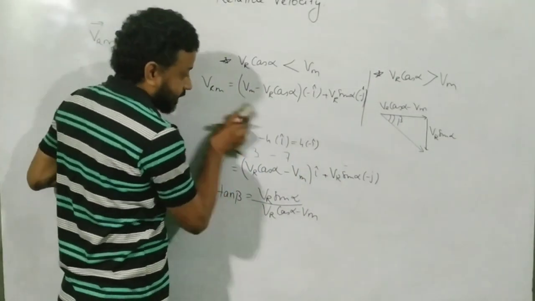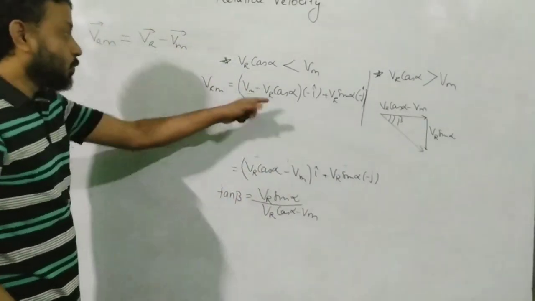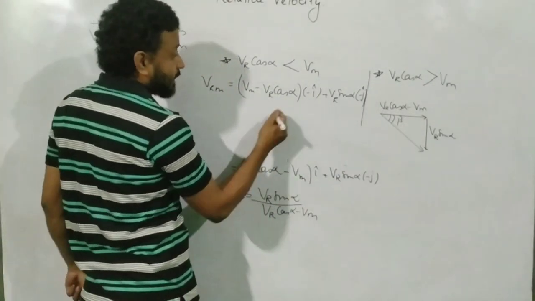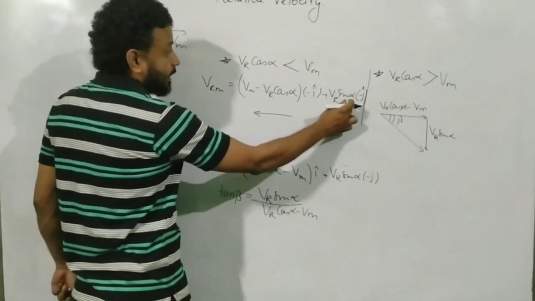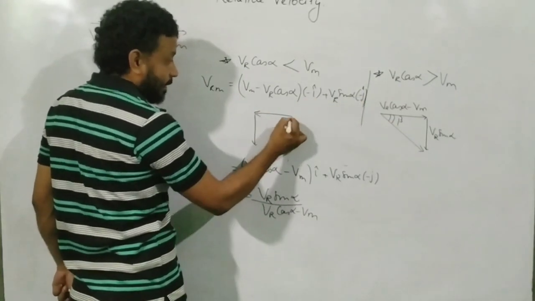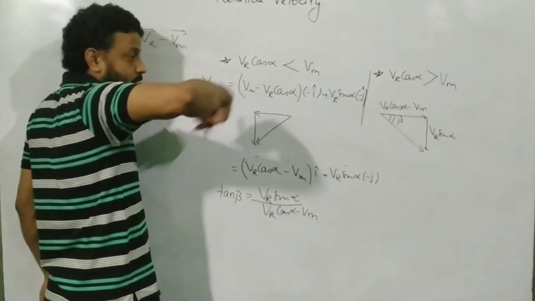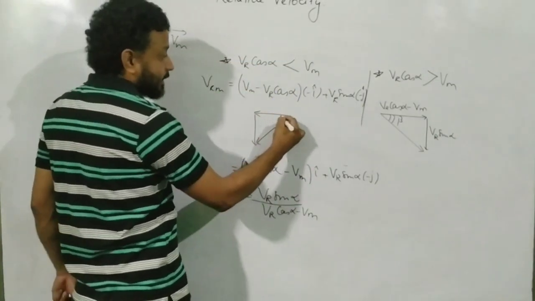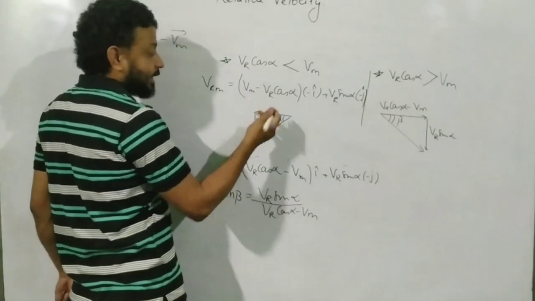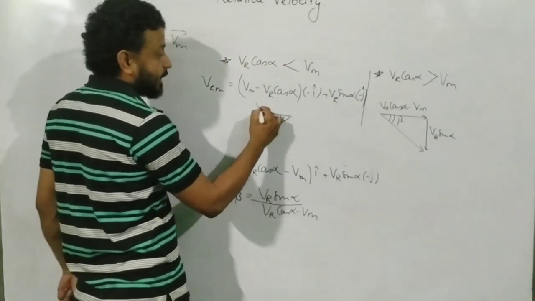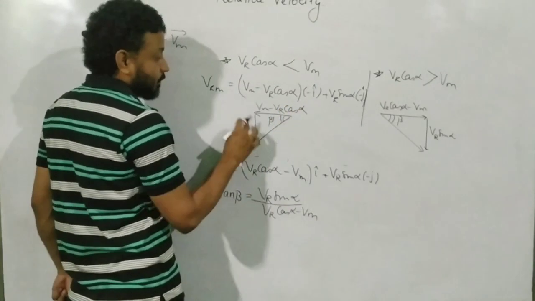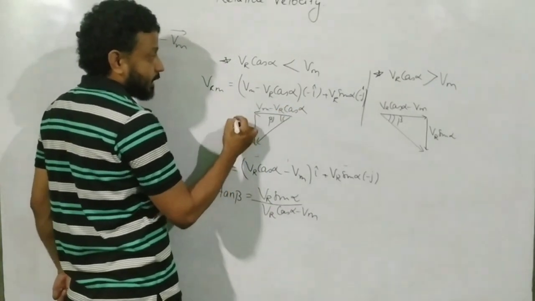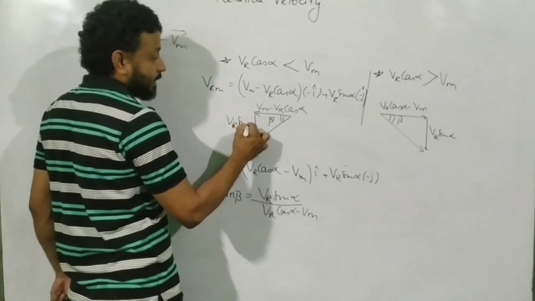Okay, so I will rub all these things. In this case, this is minus i cap. So if it is minus i cap, my first vector will be in this direction, and then this one is j cap, so it will be in j cap. And look at here now, the rain appears to come from the front, and thus this angle is beta dash. Then again you can find the value of tan beta dash by using the logic of perpendicular by base. This one is perpendicular and this one is base, and this one is VR sine alpha.